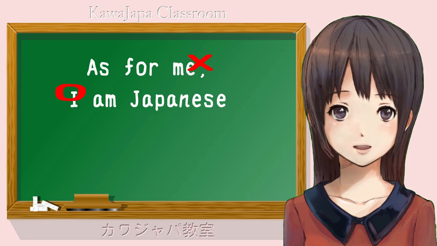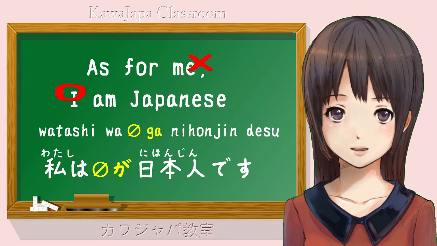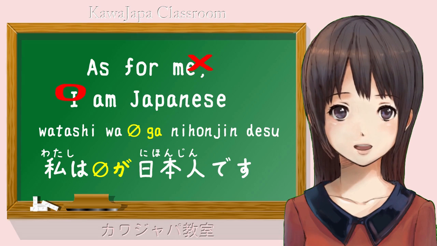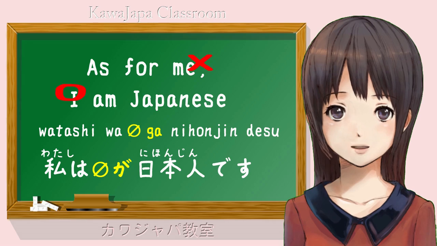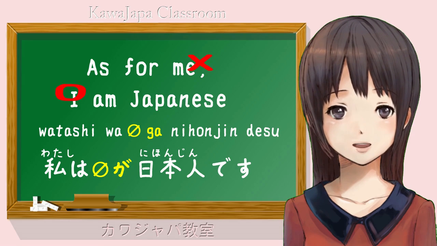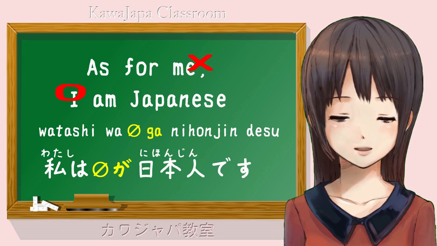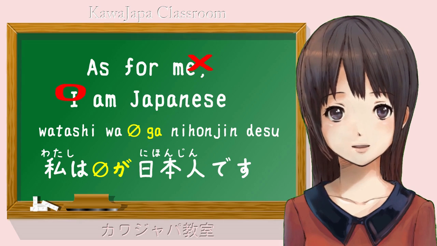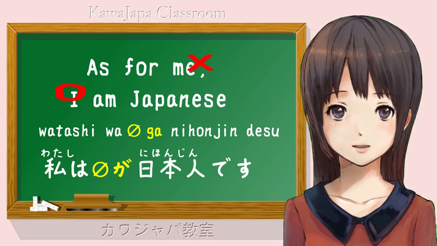It means "Watashi wa" zero pronoun ga Nihonjin desu. We learned about the zero particle last week, and this is precisely why I taught the zero particle before teaching the wa particle, because you can't understand what the wa particle really does until you understand the zero particle. So it might be a good idea, if you haven't watched the zero particle lesson, to go back and watch that before continuing with this one.